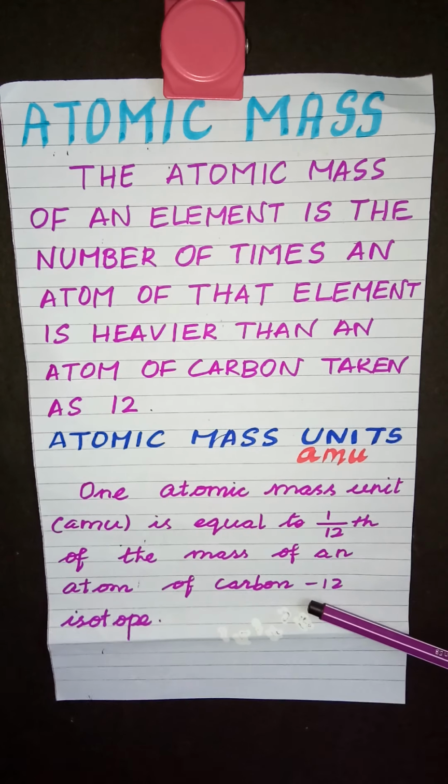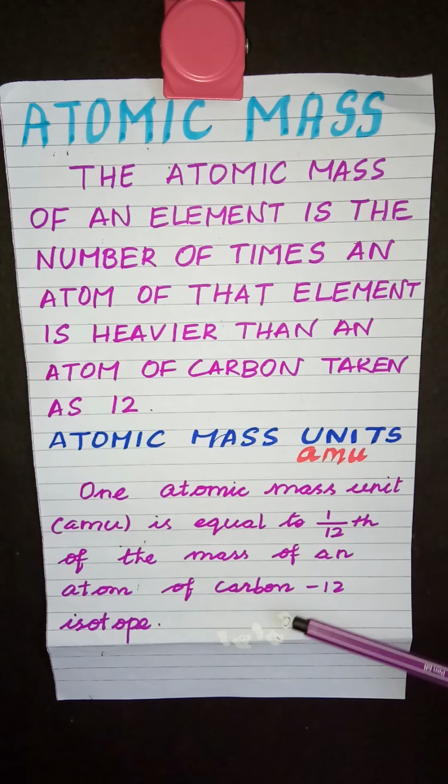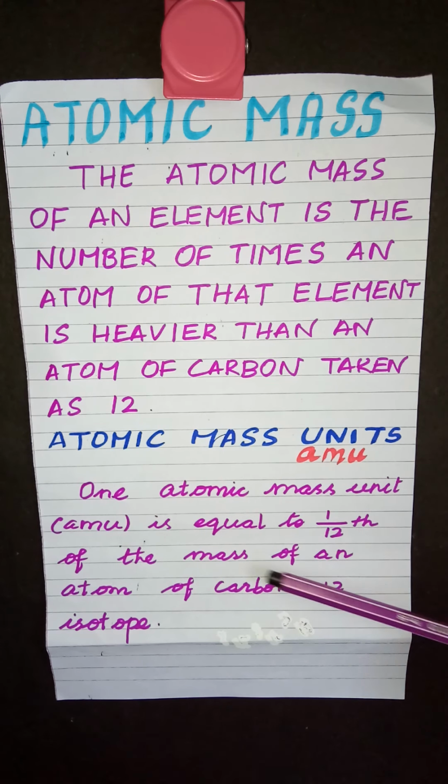So the atomic mass of hydrogen is 1.008 AMU, while that of oxygen is 15.9994 AMU, or it can be taken as 16 AMU. When we talk about the atomic mass of any particular element, we actually compare it with the mass of carbon-12, how many times it is heavier than carbon-12.